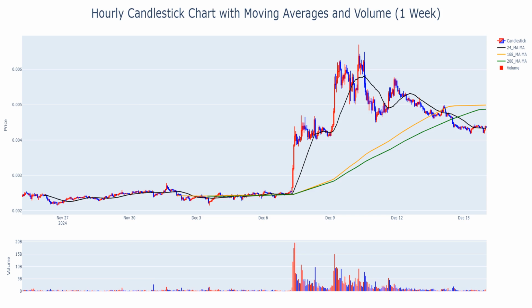Volume trends are crucial here. During the recent spike, trading volume surged by over 120%, peaking at 68.9 million. Since then, volume has declined but remains above the weekly average, signaling sustained investor interest. If volume rises again, we could see a retest of the $0.00487 peak. Otherwise, a drop toward the 200-hour MA is likely.